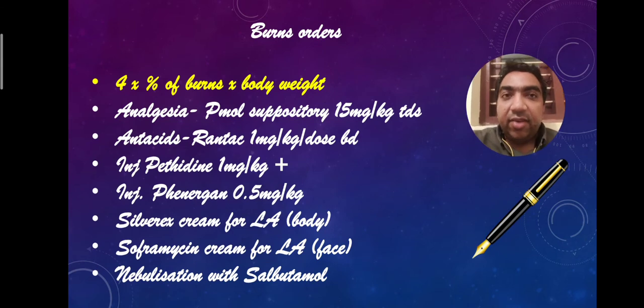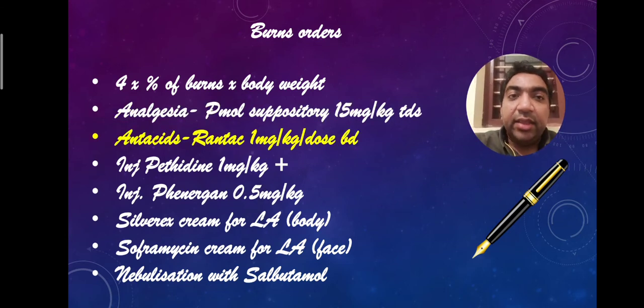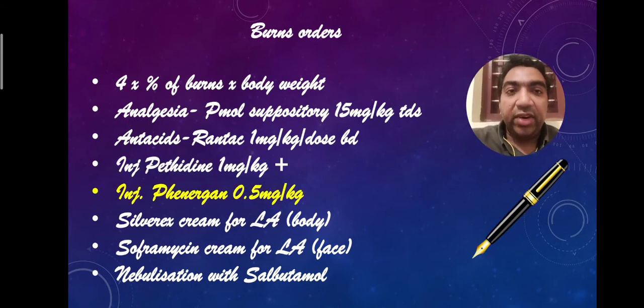Now analgesics: after fluids, analgesics should be given. Paracetamol suppository 15 mg per kg. Antacids can be given: ranitidine at 1 mg per kg per dose BD. Then for adequate analgesia, sedatives like injection pethidine 1 mg per kg should be given, and along with pethidine, to prevent vomiting, injection Phenergan 0.5 mg per kg should be given.